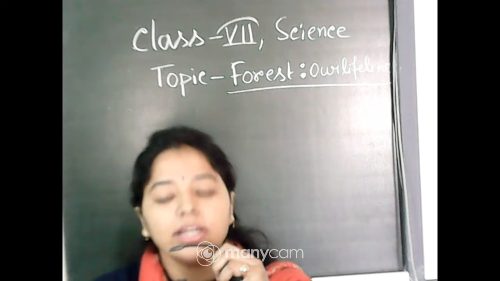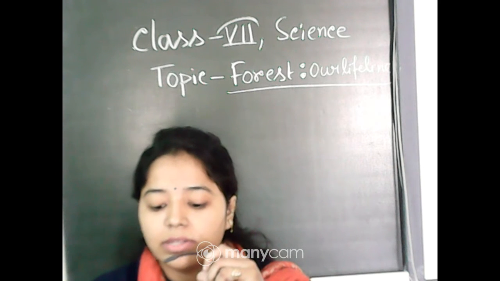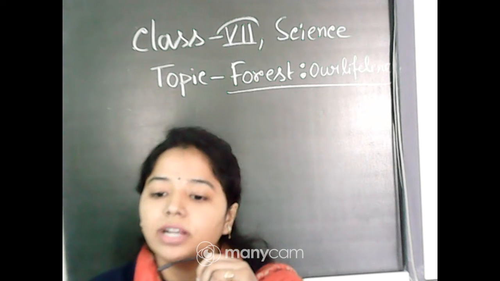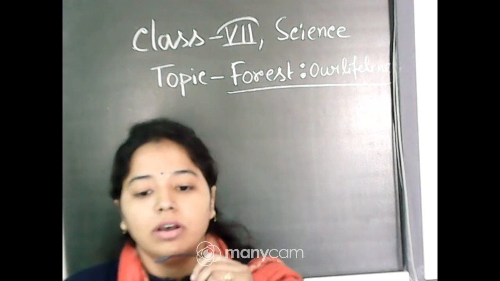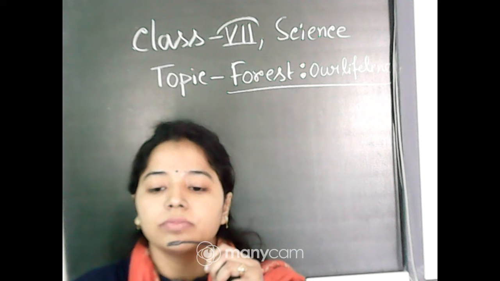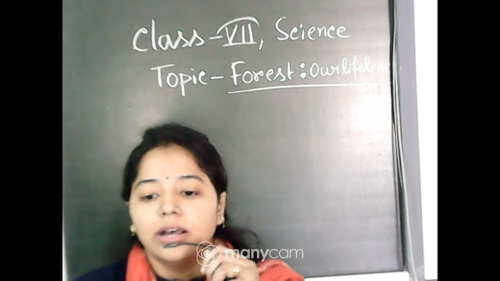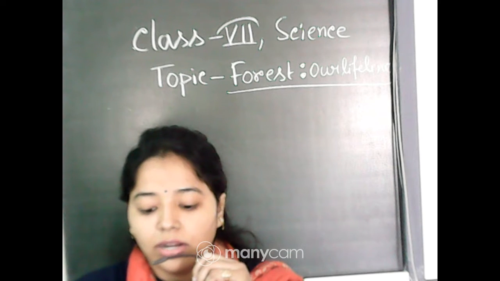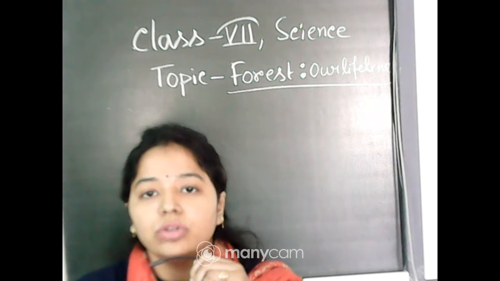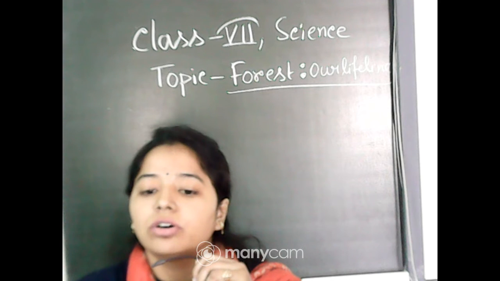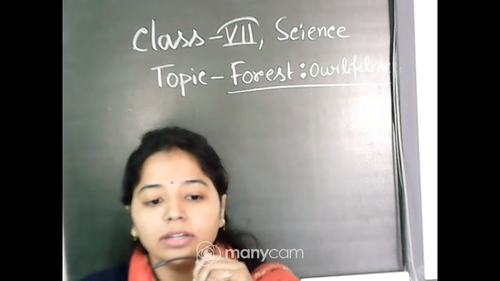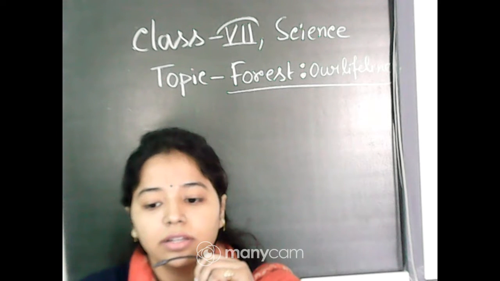Okay, now there are different kinds of forest present on the earth depending upon the geographical and climatic conditions of a particular region. Means there are so many regions, on the basis of the climatic condition and the geographical location. Okay, so there are different types of forest on the earth. Okay, understood this point, everyone, up to this portion? Any problem?